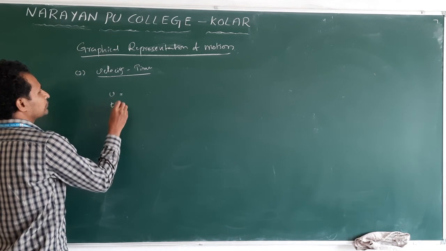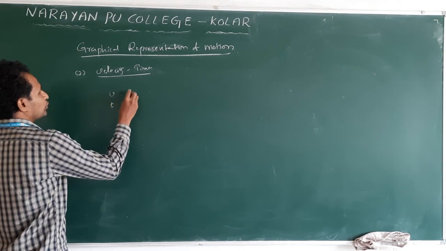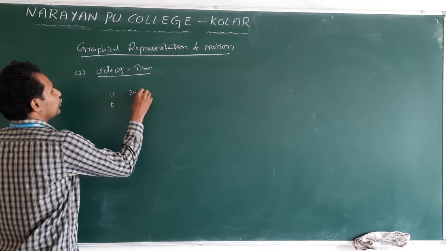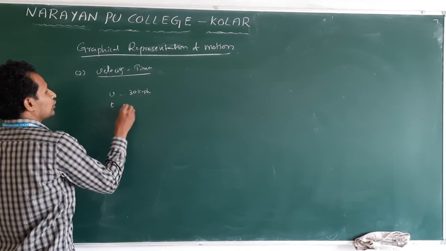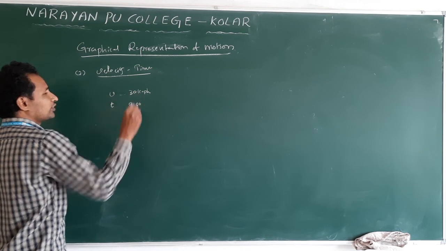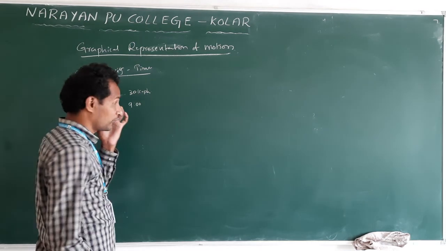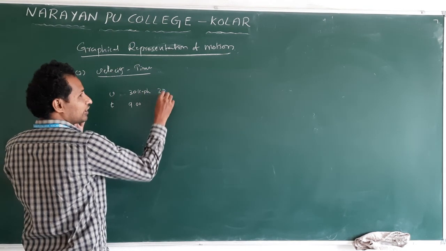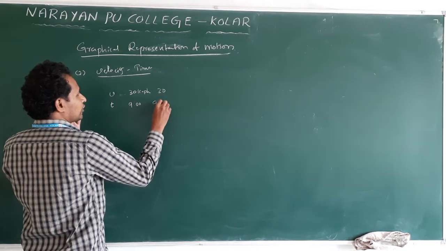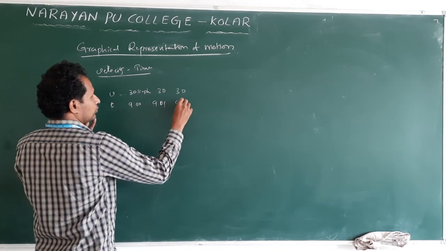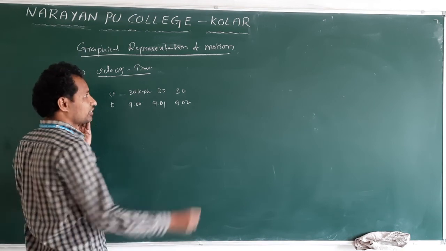This is time. Now your pointer is showing, let us say, 30 kilometers per hour. You started at 9 o'clock. You are not accelerating. Keep this point in your mind. Then this remains the same. 9 o'clock, 1 minute, 2 minutes.